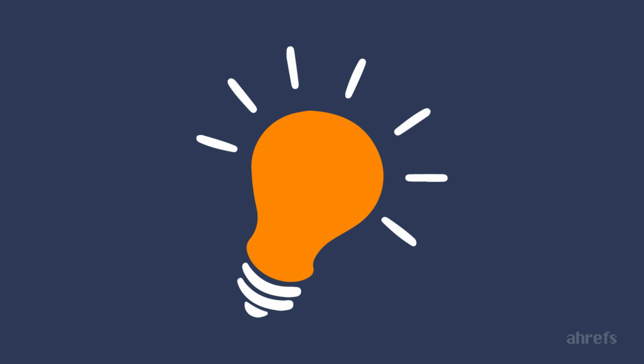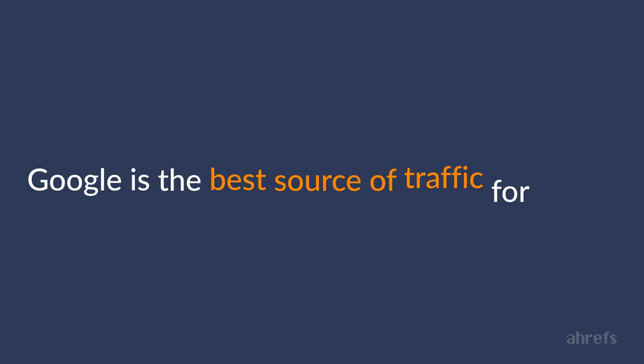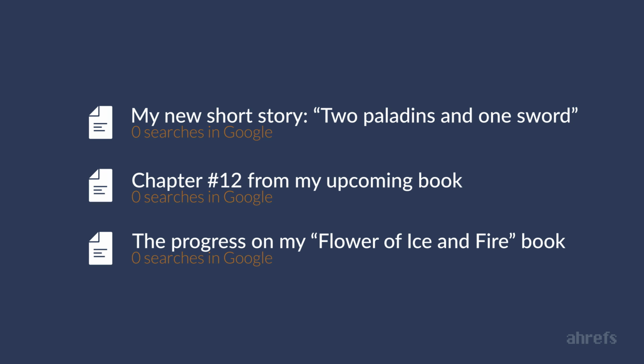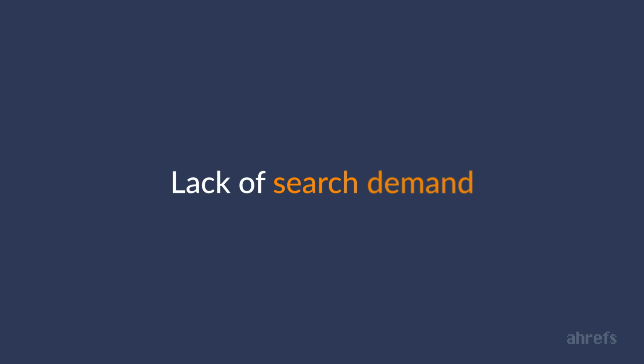As discussed in the first 2 lessons of this course, Google is the single best way to get a consistent flow of new readers to your blog. But how can you get visitors from Google when no one is searching for what you're writing about? I mean, people don't even know that this lady exists in the first place. How can they be searching for her articles in Google? That said, the main reason she was struggling to get traffic to her blog was lack of search demand for the things that she was writing about.